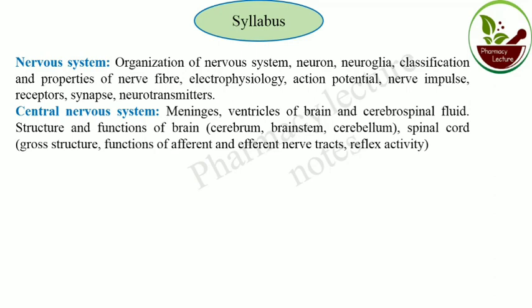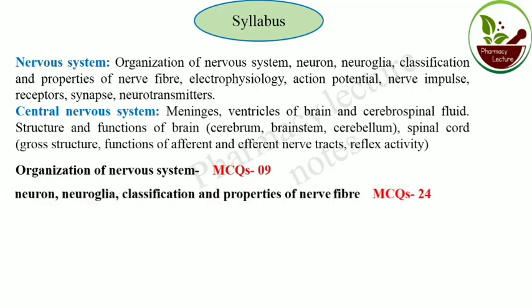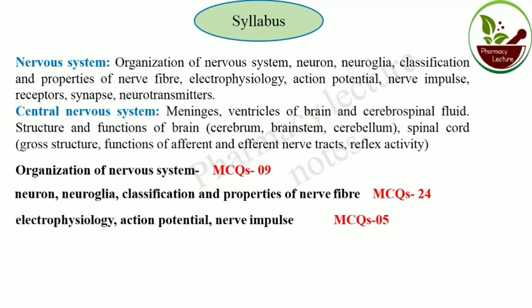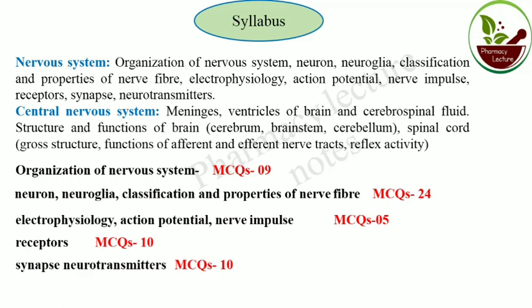So in the nervous system, first, organization of nervous system contains 9 MCQs. Then neuron, neuroglia, classification and properties of nerve fiber contain 24 MCQs. Then electrophysiology, action potential and nerve impulse, 5 MCQs. Receptor, 10 MCQs. Synapse and neurotransmitter, 10 MCQs. So the first part of unit 1 is segregated like this.